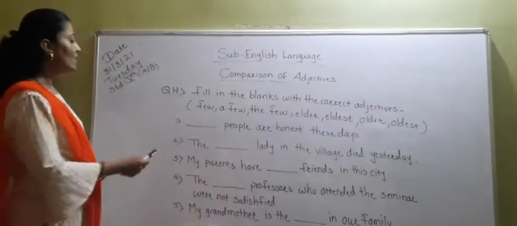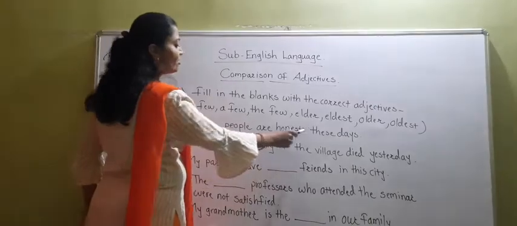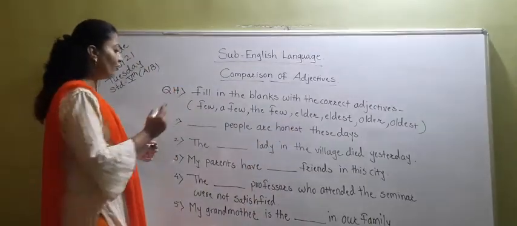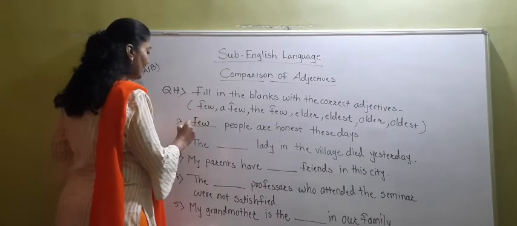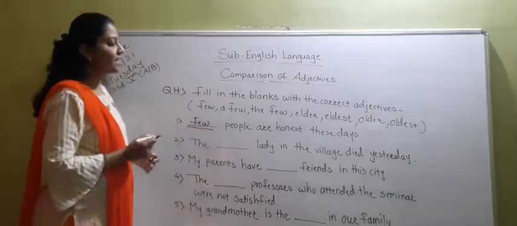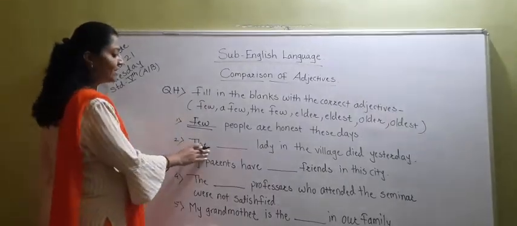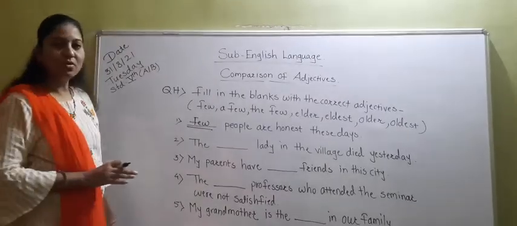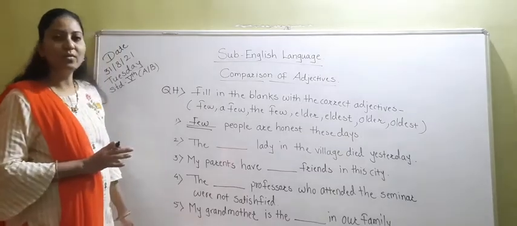Okay? Now see the first sentence. Dash dash people are honest these days. So what do we have to use here? Few. Few people are honest these days. Now the second one. The dash dash lady in the village died yesterday. So you have to remember the words elder, eldest, older, oldest.